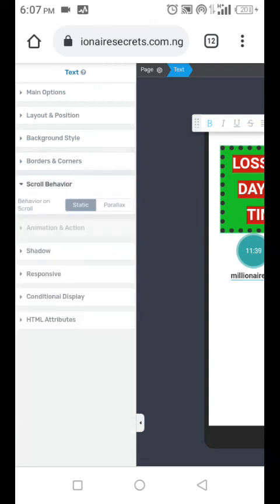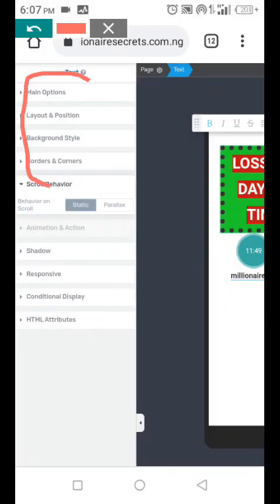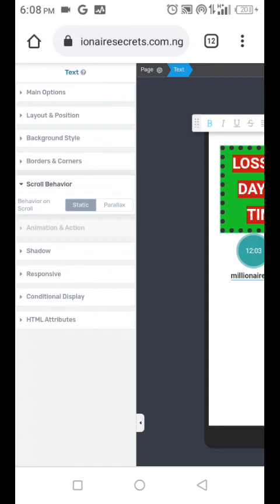Scroll behavior if you wish, but I don't normally use this. Animation and the likes of them. The most important one in your design is that first one I actually explained. From here down to this place are the most important ones. This one is if you want your text to be in one place, or you want it to be moving, responsive. Do you want to add something? Let's see.